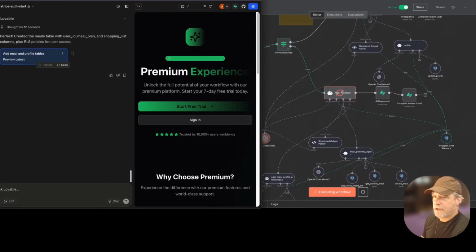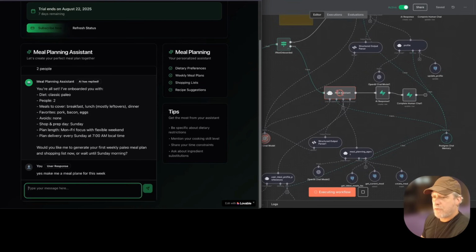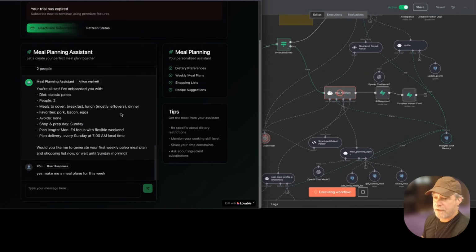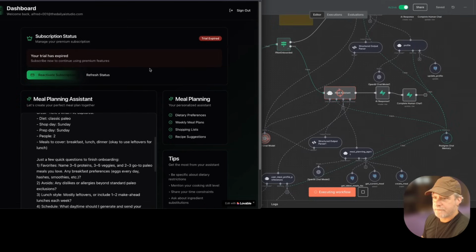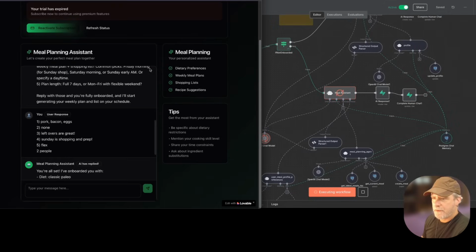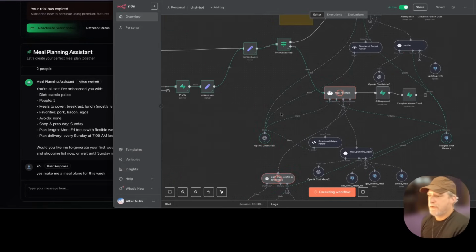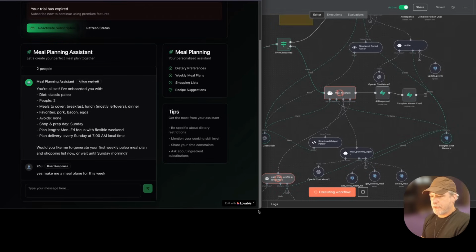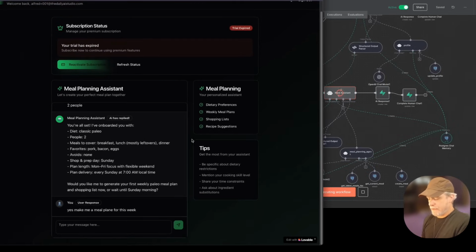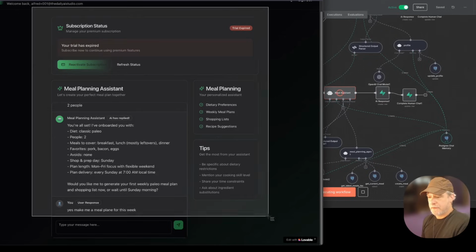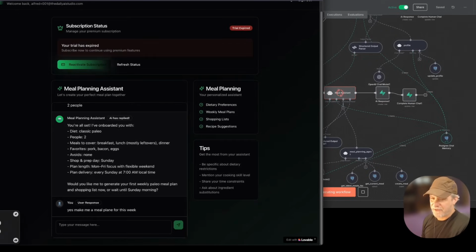It's already done the meals table. I don't know where it's showing me this stuff, so this will be interesting to ask Lovable to kind of surface this information. So let's see. I'm going to ask it to fix the UI in a moment once we build up our first meal plan. And I'm going to let it do the work because I'm just going to suggest what I need. Man, that UI is so ugly, but I'm not going to worry about it right now.